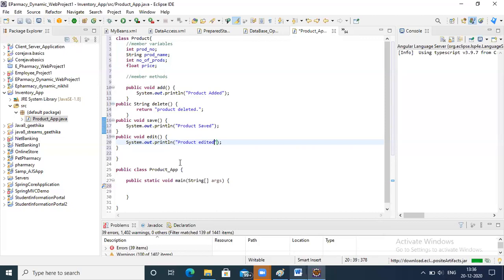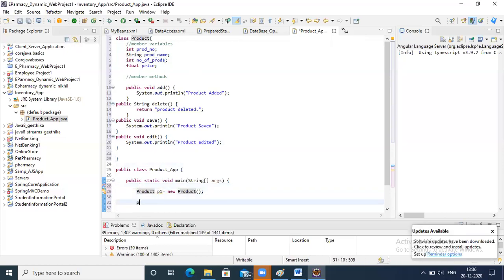Okay, so in this way you can create member methods and member variables. Now, how to access them? That's the most important thing. In order to access them, we have to create an object of this particular class. Product p1 equal to new of product. This is the way we create an object in Java.